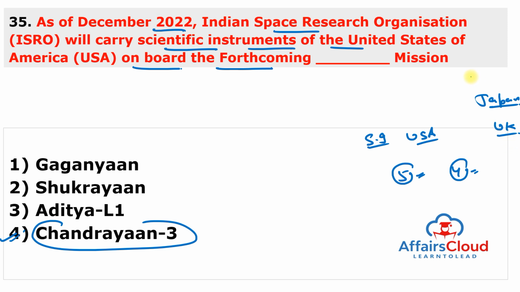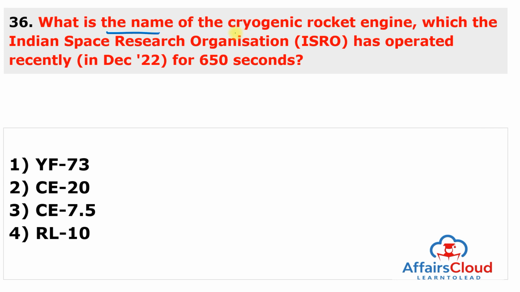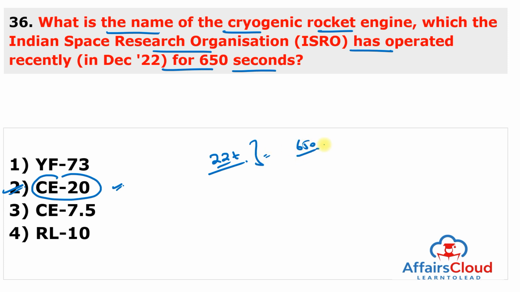Moving to next question. What is the name of the cryogenic rocket engine which the Indian Space Research Organization has operated recently for 650 seconds? And the name of this cryogenic engine is CE-20. CE stands for cryogenic engine. So, the Indian Space Research Organization successfully operated CE-20, a cryogenic rocket engine with a thrust level of almost 22 tonnes, for a long duration of 650 seconds.